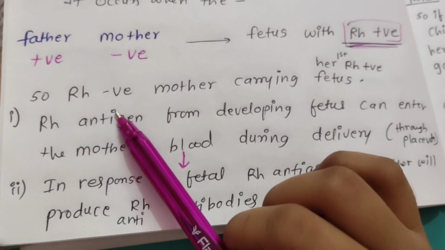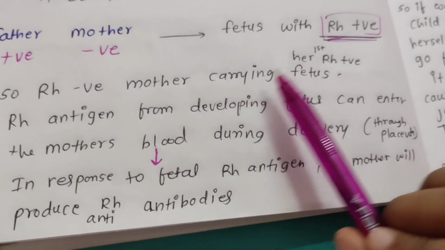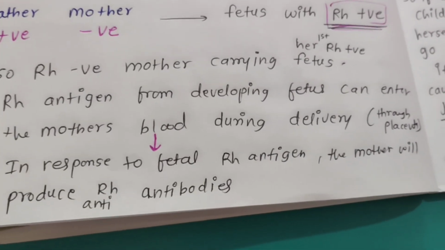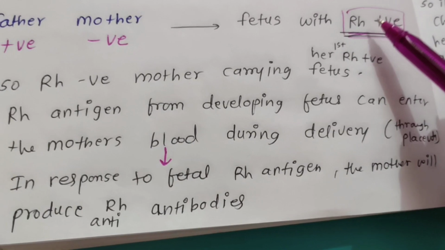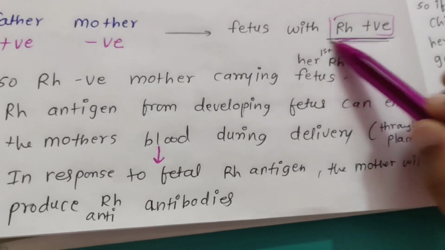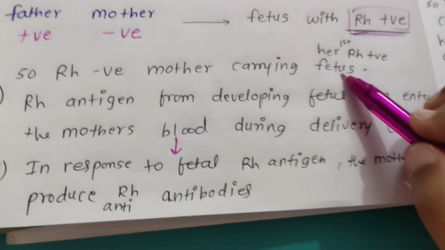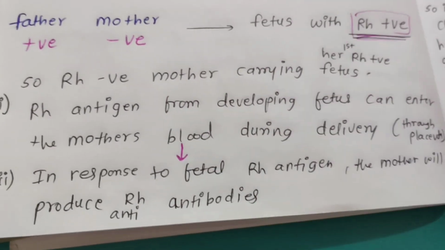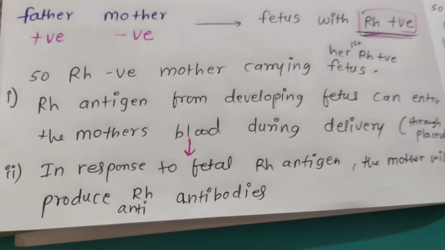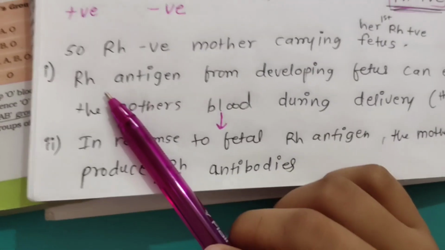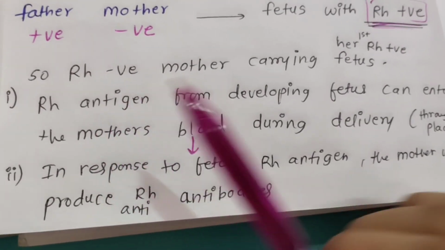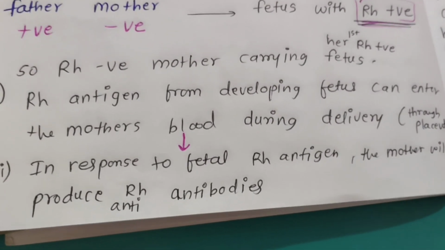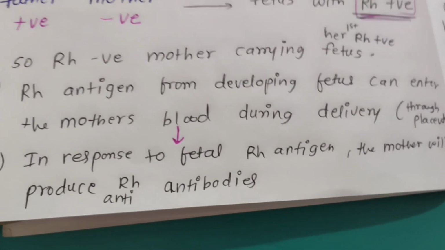So the RH negative mother is carrying her first RH positive fetus, right? It is very important. Why I have stressed this, you will understand later. RH negative mother carrying her first RH positive fetus. The RH antigen from the developing fetus can enter the mother's blood during delivery through the placenta.